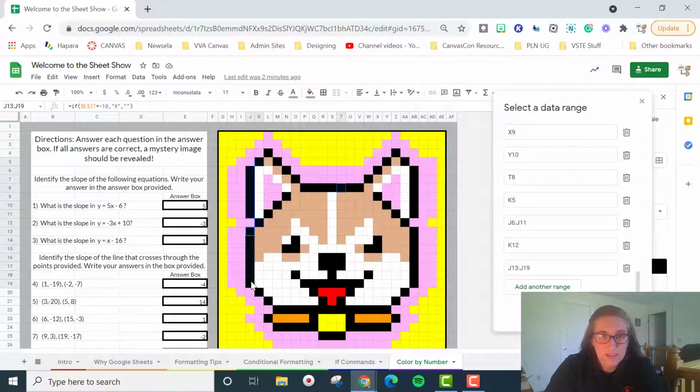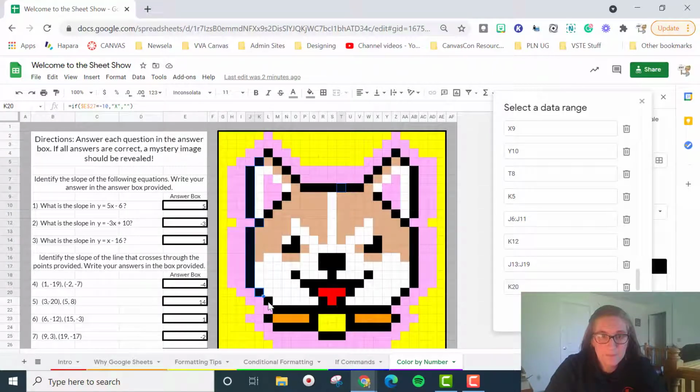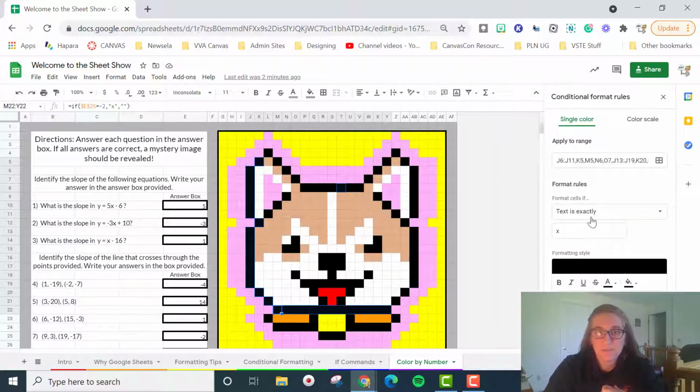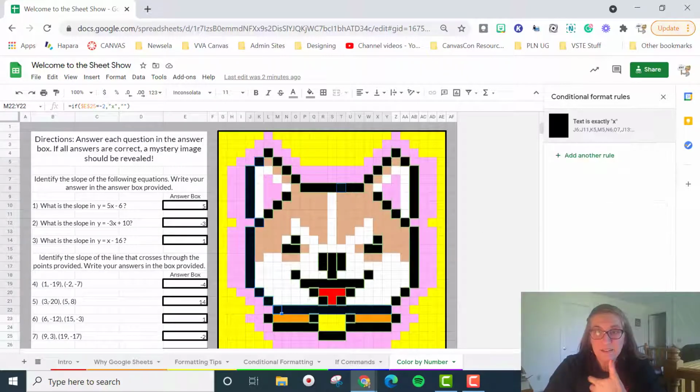So I selected all of the cells that said BL in them. That way, all I would have to do is say, okay, here's all of the cells that had BL in them, and I say, if it says X, I want them to be black. I know it's a little strange. And then I went ahead and I did the same thing. So then I hit done.